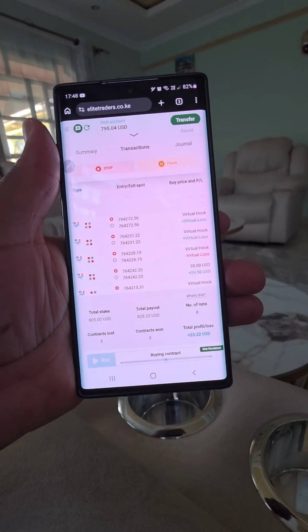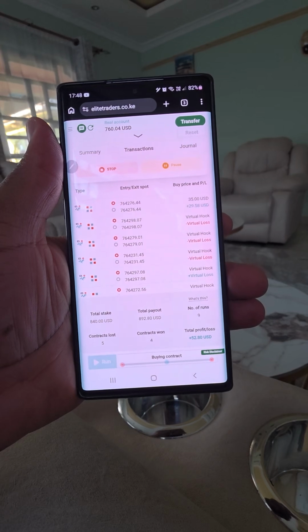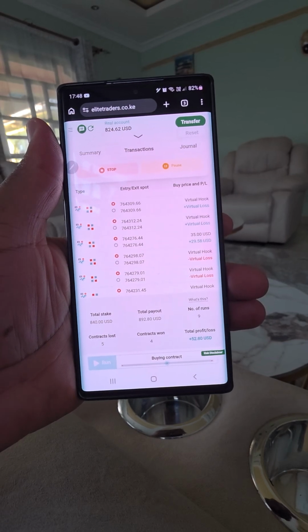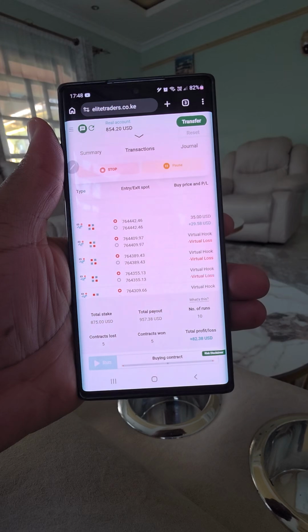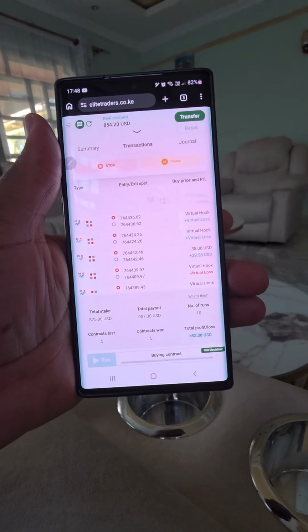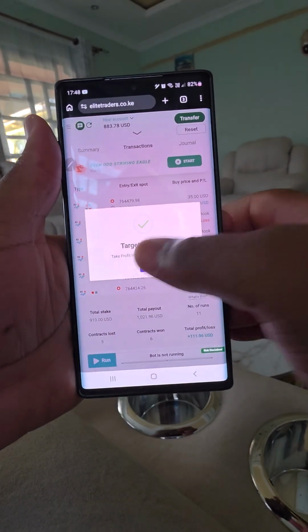So in case you see a given volatility is actually giving you some losses, what you do, you just need to pause your trades. Then you can go and switch to a different volatility. Then come back on this other side and resume. You can actually see this one is doing way better. It's something very simple. Yeah, and that's how we hit our target profit.